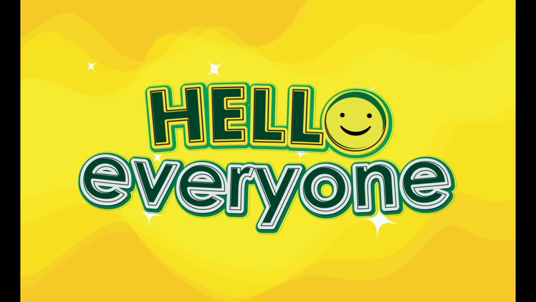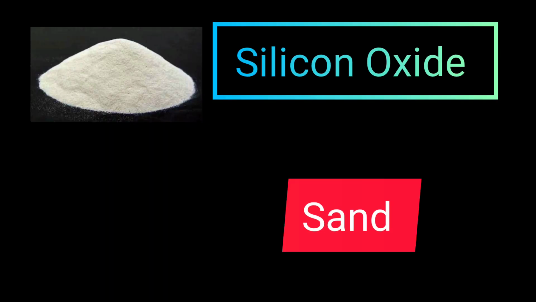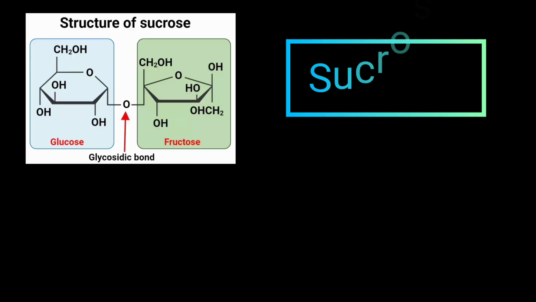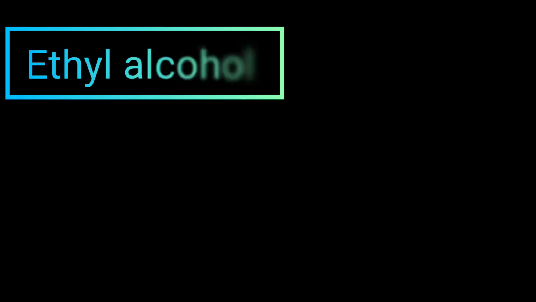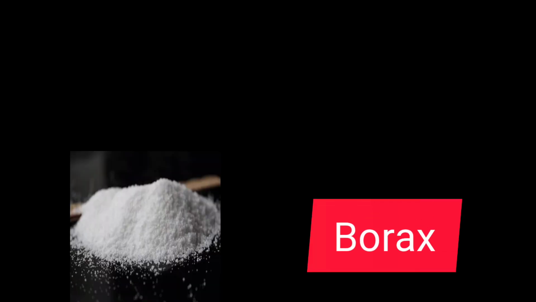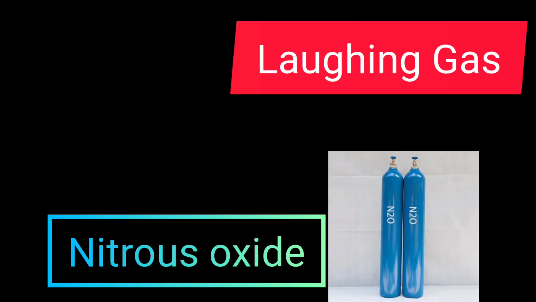Hey guys, so today we will discuss the common names of some chemical compounds. Silicon oxide, sand. Deuterium oxide, heavy water. Sucrose, sugar. Ethyl alcohol, you can simply say alcohol. Borax is called only borax. Trichloromethane, chloroform. Nitrous oxide, laughing gas.